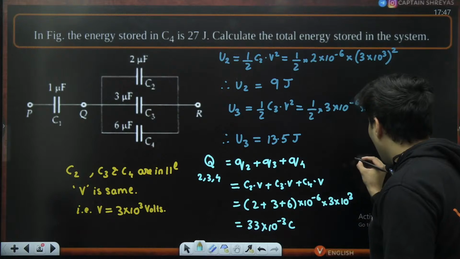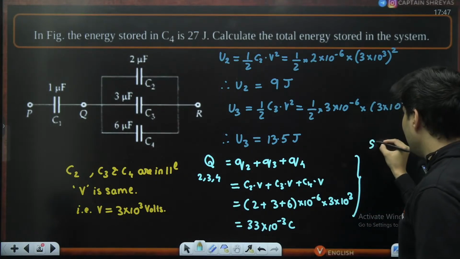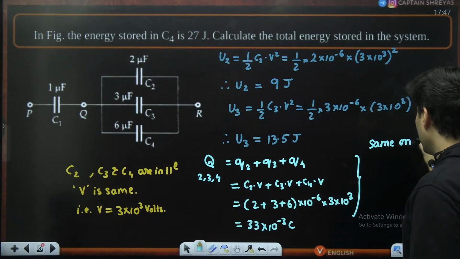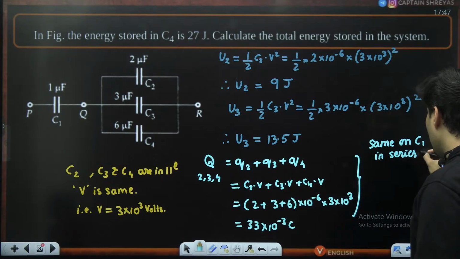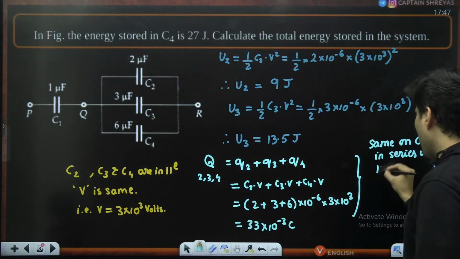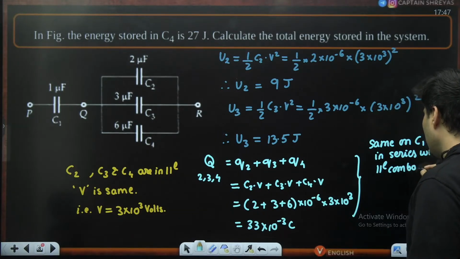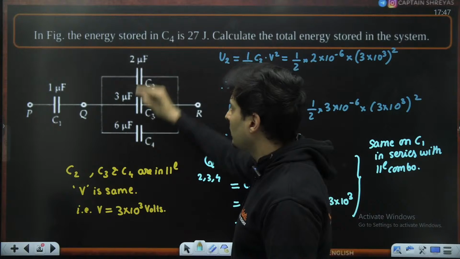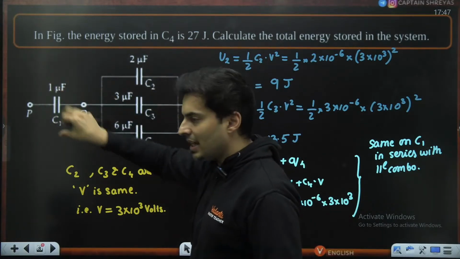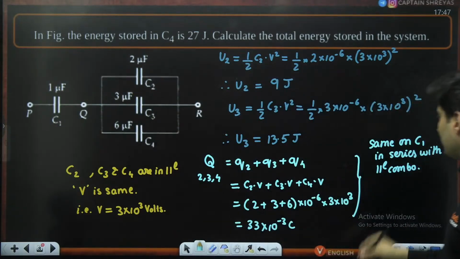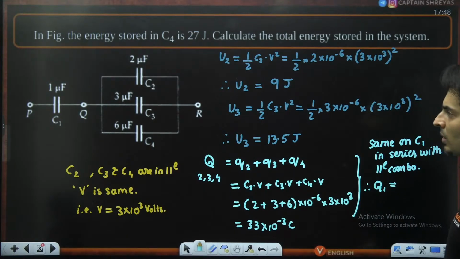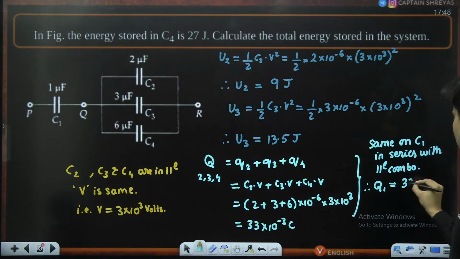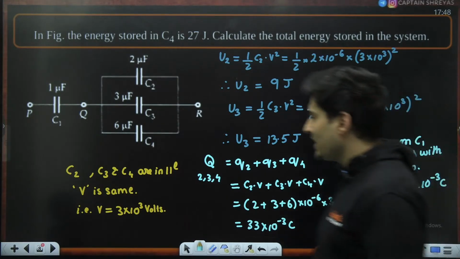Now, whatever this charge is, it is the same on capacitor 1, which is in series with the parallel combination. All these three in parallel combination are in series with this one. In series, the charges are the same. Therefore, the value of the charge on 1 will also be 33 into 10 to the power minus 3 coulomb.